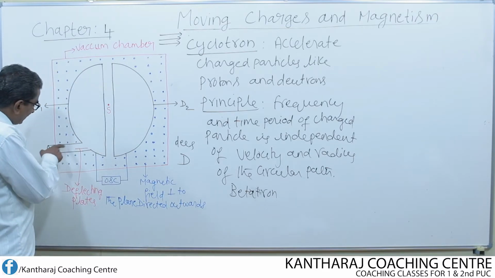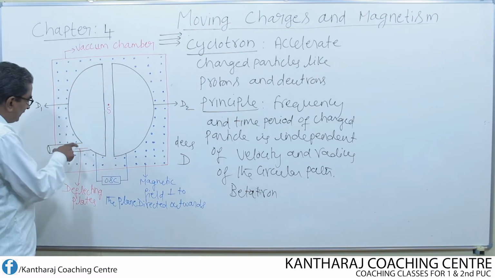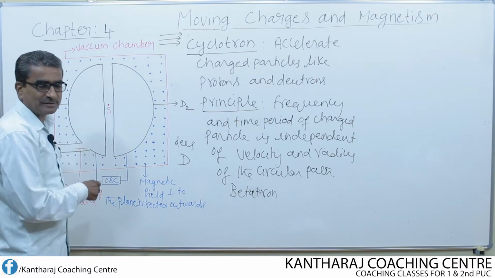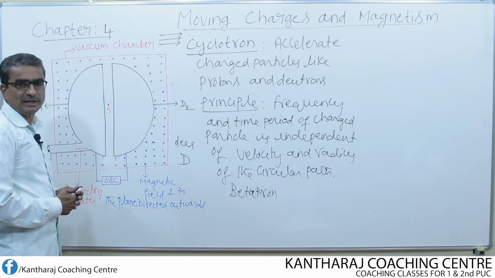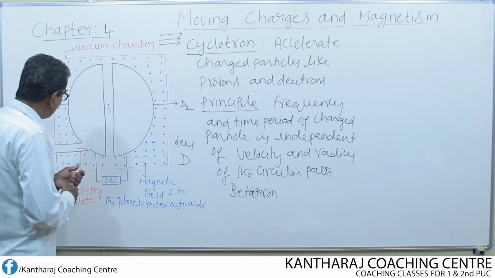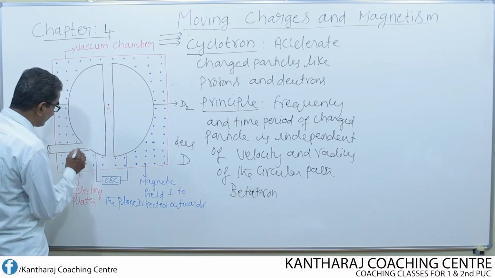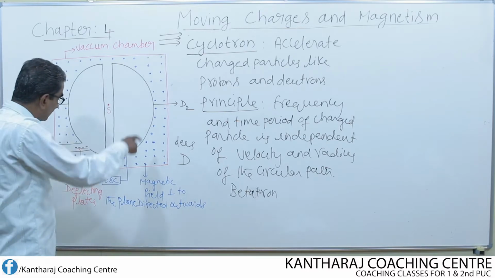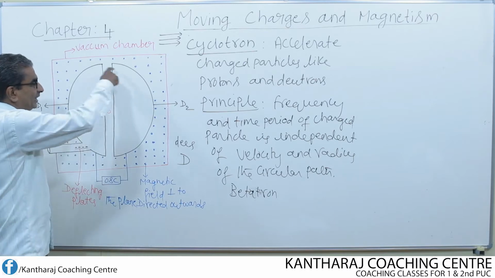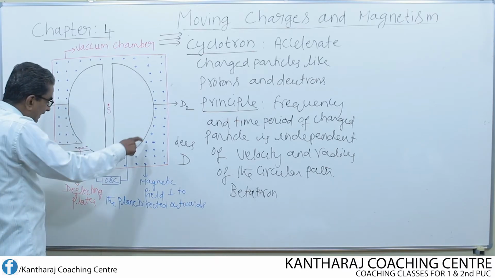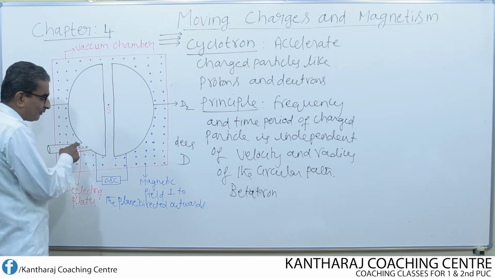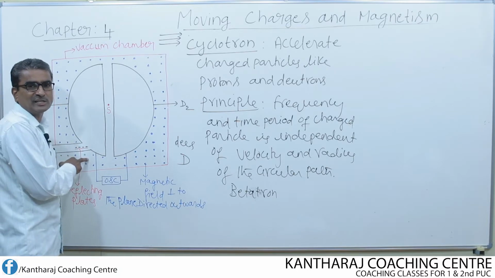Here at the bottom of D1, one metallic plate is kept, known as the deflecting plate. This deflecting plate is negatively charged. What does it do? It makes the charged particle, after undergoing spiral motion, by the time it comes to this position, get thrown out by means of attraction due to the negatively charged plate.